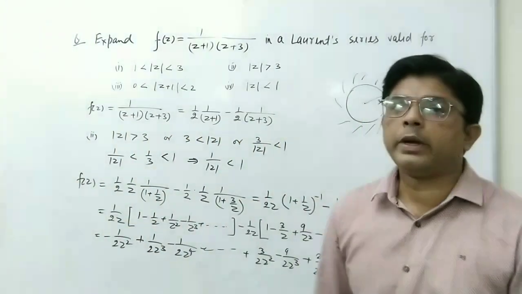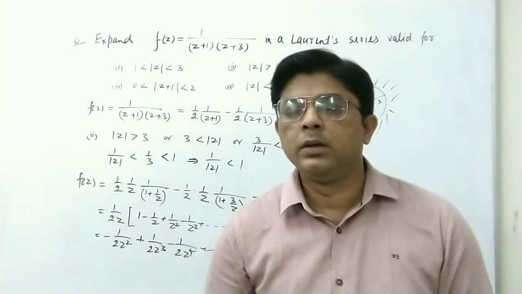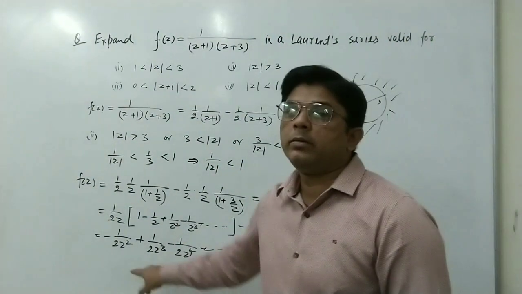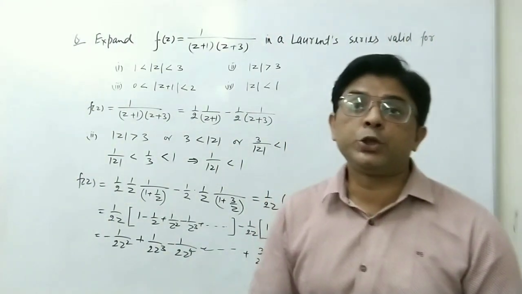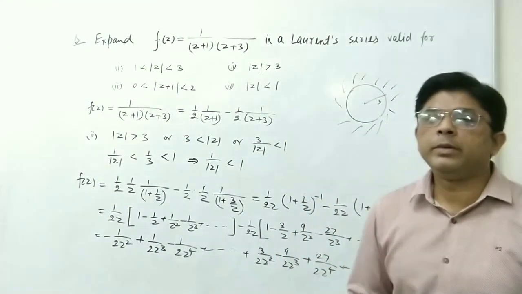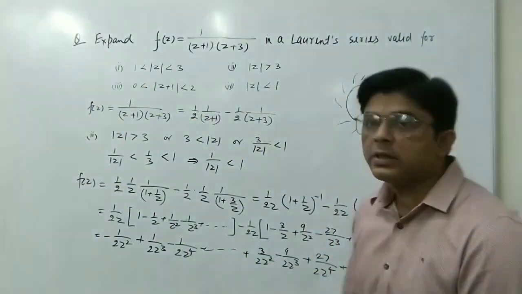This should also be noted: when we have to write a function in a Laurent series, the negative power terms must come. If the positive power terms do not come, it means the coefficients of those terms are zero.